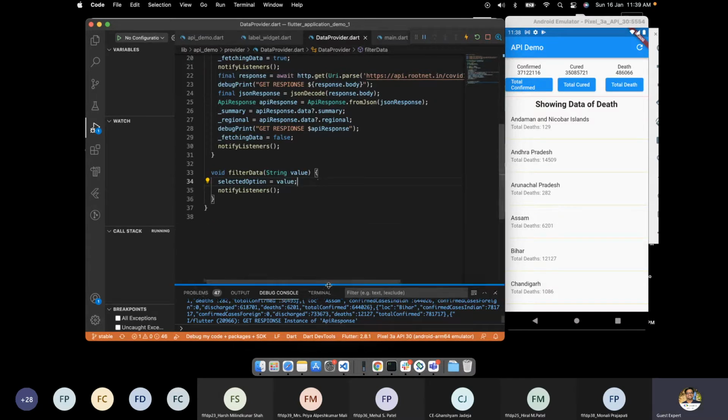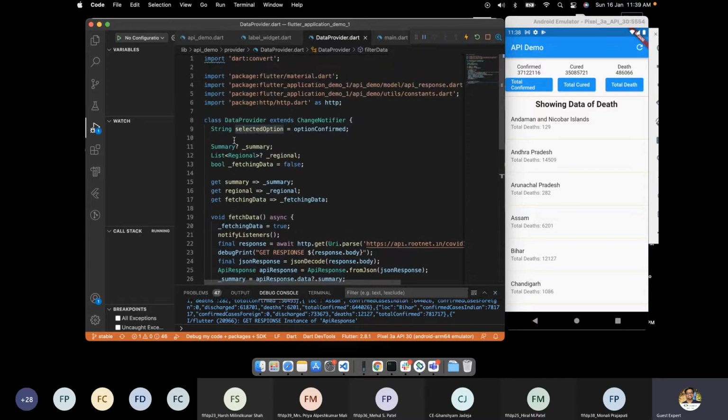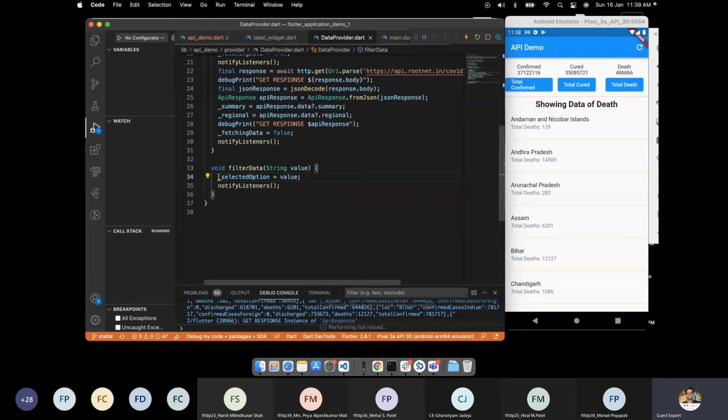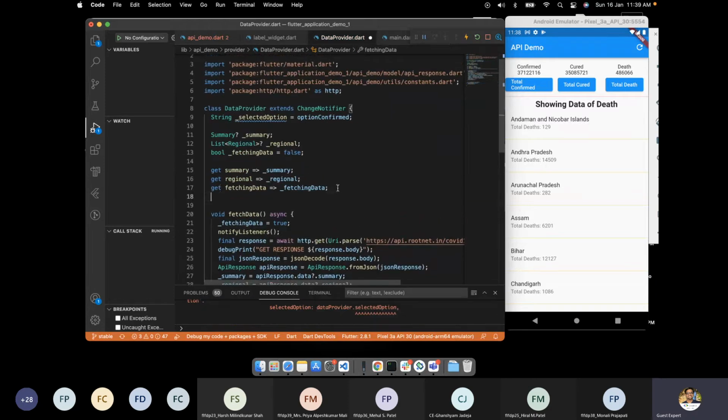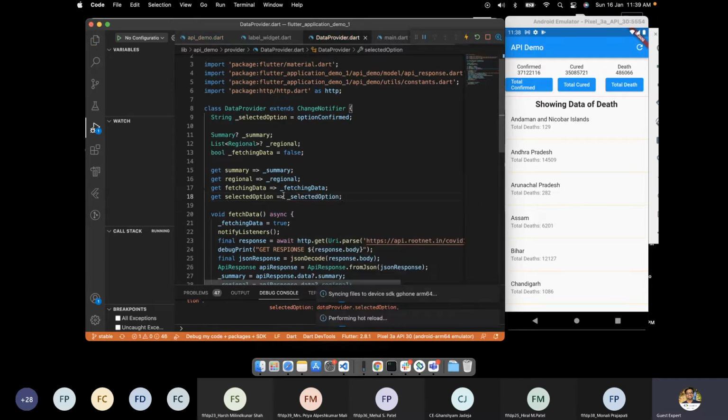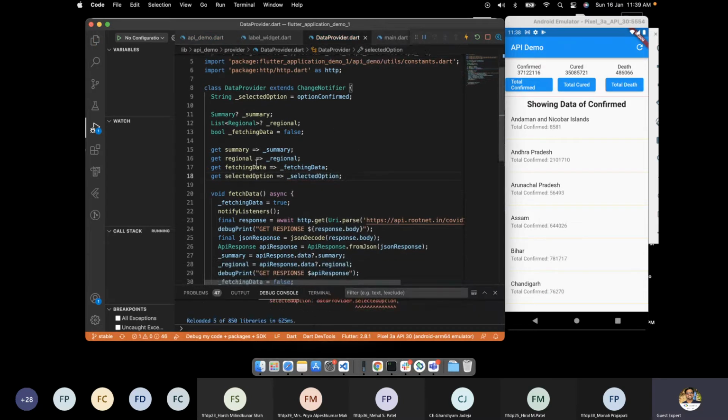We can actually change this variable to a private variable, and we can put in a get method, getSelectedOption, so that there won't be any confusion, that nobody can access it from the outside, and we have only the get method.